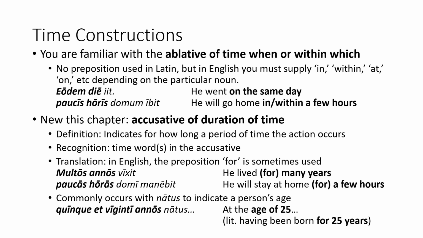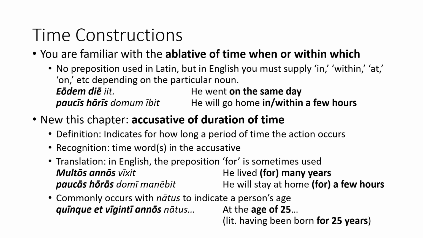In the sentence multos annos vixit, multos annos is the accusative of duration of time. It is the time word annus in the accusative. It is translated as for many years, and the whole sentence as he lived for many years. As you can see, the for in this instance is optional, as he lived many years also makes sense in English.